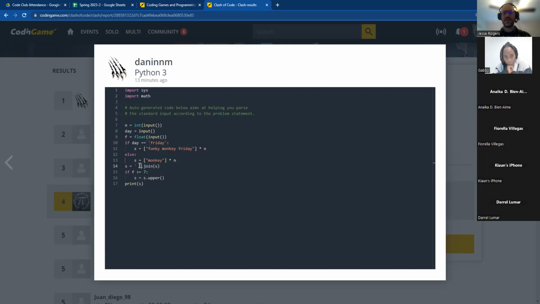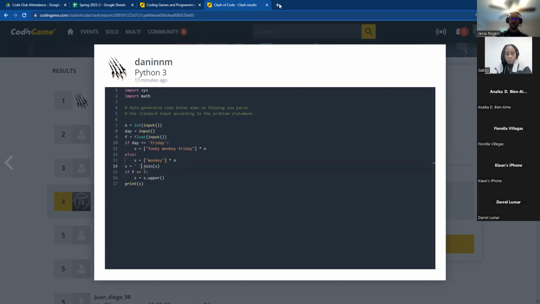So in other words, this is saying insert a space in between each of the elements in the list S. And I'll talk about lists in a second, but for now, let's just say that he's turning that into a string. And then he's got a condition here where if F is greater than or equal to 7, then S is going to equal S dot upper. And then he's having it print.